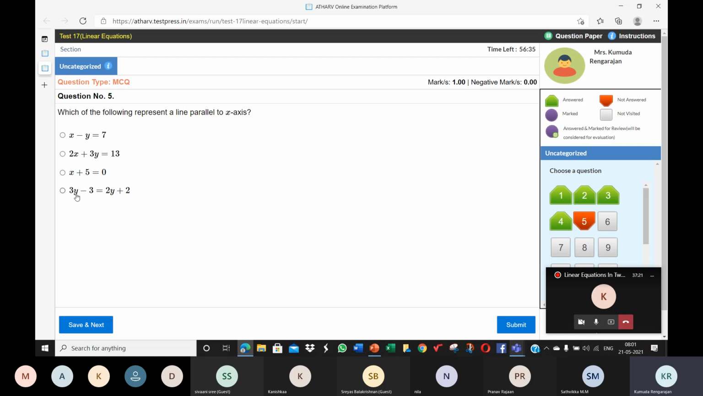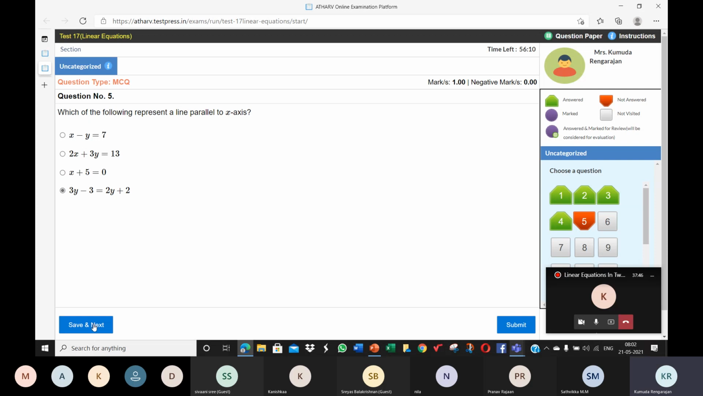So finally, on solving this, we have y is equal to 5. Y is equal to b. Yes, there's only one variable y, and y is equal to b will be a line parallel to the x-axis, and that's what it is. Which of the following represents a line parallel to the x-axis? So the last one.